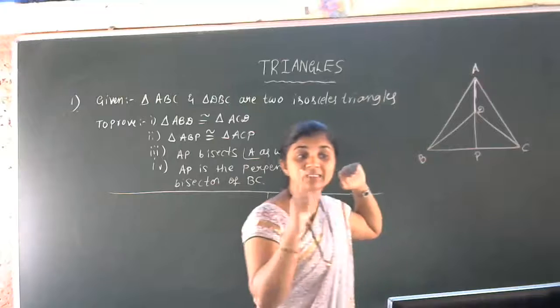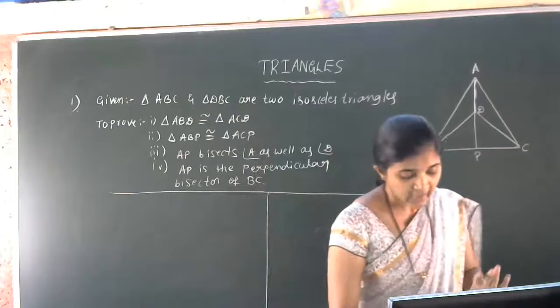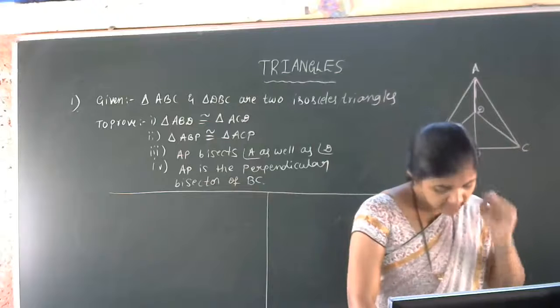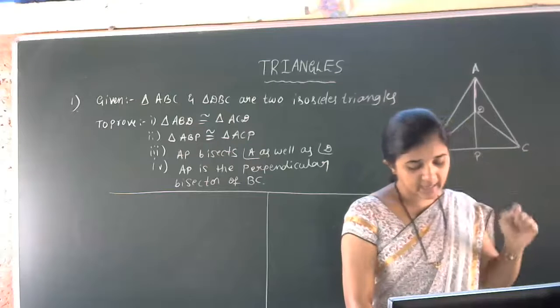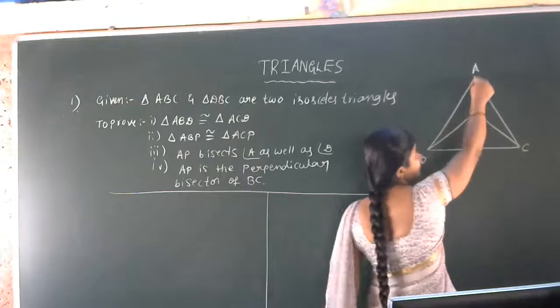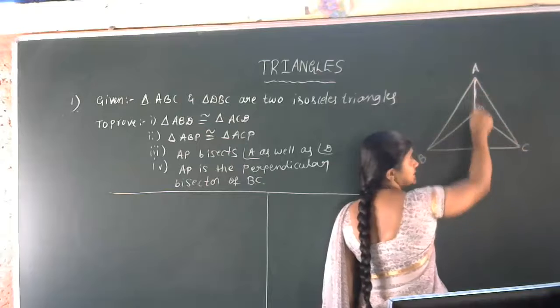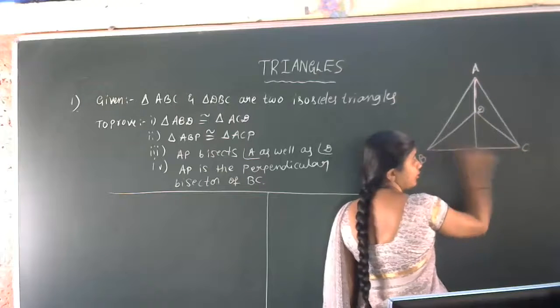Both triangles are standing on the same base BC. Next, vertices A and D are on the same side of BC. Both are standing on the same side of BC only.